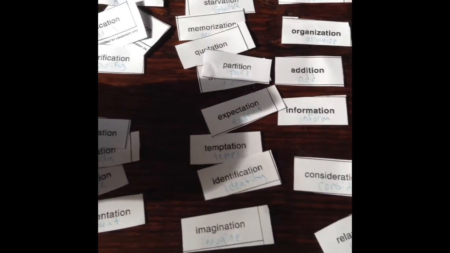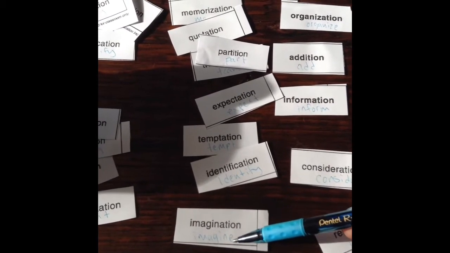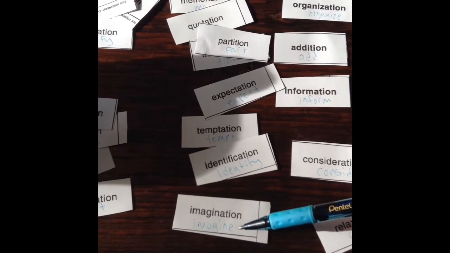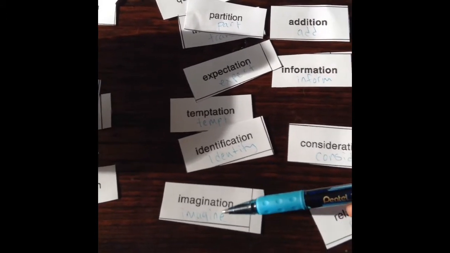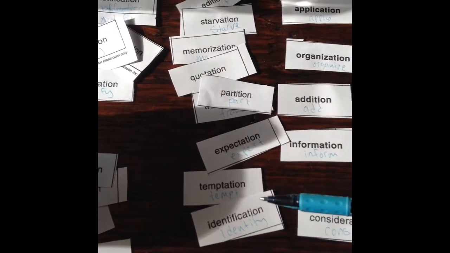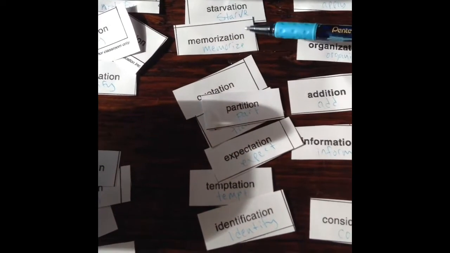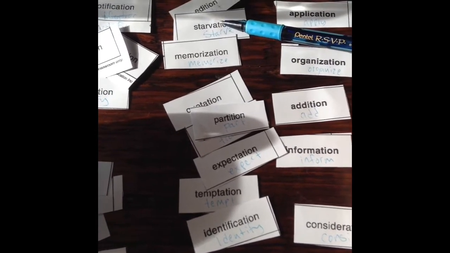I also saw a lot of words that ended originally in an E in the verb form, and in order to add the suffix, they had to drop the E. So for example, imagine to imagination. Memorize to memorization. Starve to starvation.